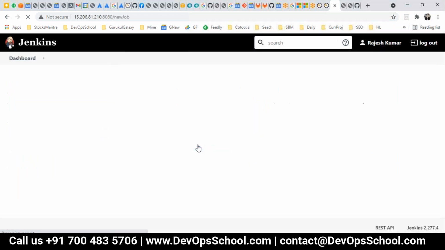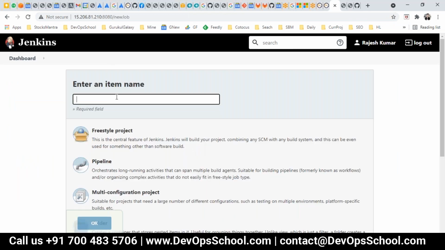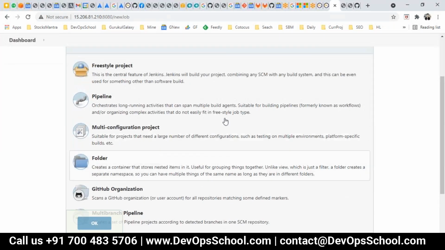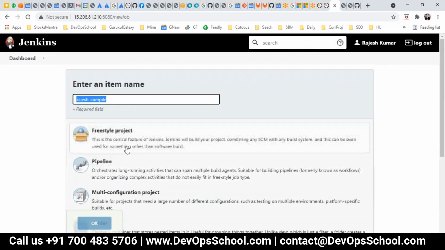Any name is okay. Here, what is a job? So I am going to name it Rajesh, and here hyphen compile. This is one of the jobs I am creating, Rajesh-compile. If you're creating your own job, be mindful, you will have to name it yourself so that we can easily identify it. Now guys, here I am not going to complicate with what is this pipeline, folder, this, that. I will stick to the freestyle project all the time right now.